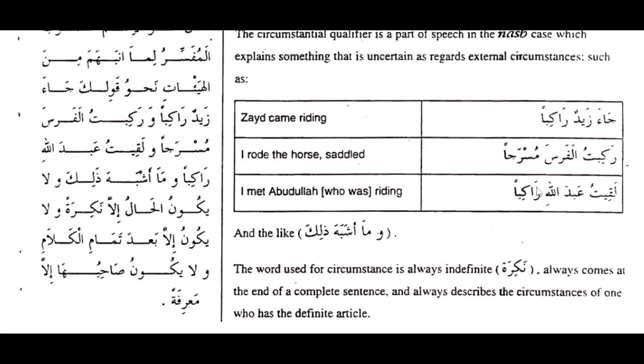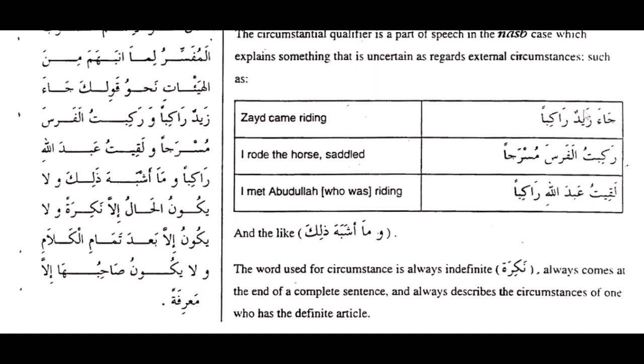So in simplicity, the part of the sentence that is before the hal always makes meaning. So Ja'a Zaidun, it makes meaning. Rakibtu Farasa, it makes meaning. Laqitu Abdullah, it makes meaning without the hal. Okay. Then he says that وَلَا يَكُونُ صَاحِبُهَا إِلَّا مَعْرِفَةً. The owner of the hal, the doer of the verb, okay, is always ma'rifa, is known.